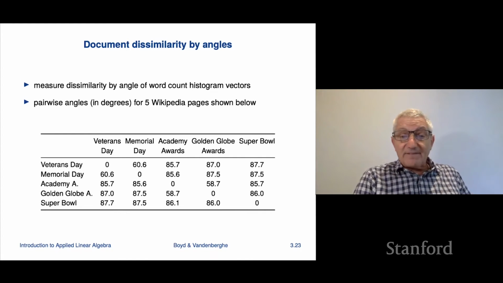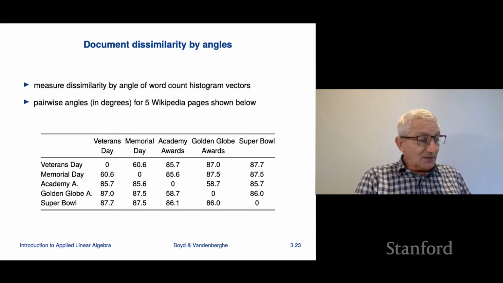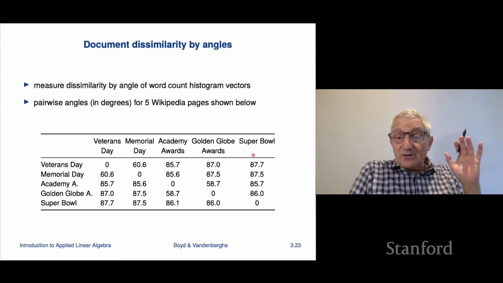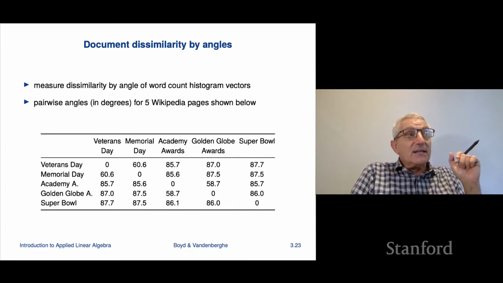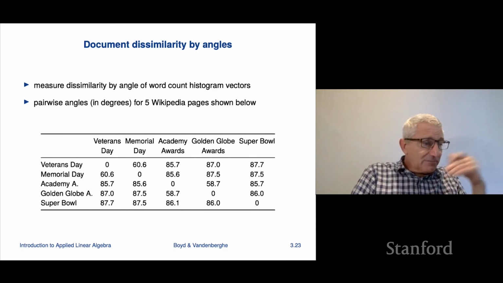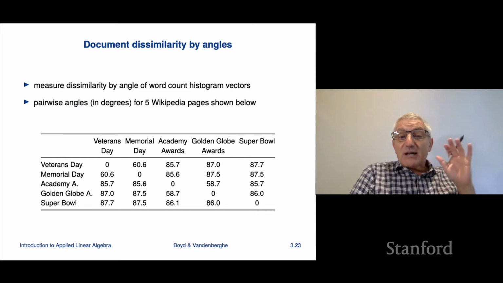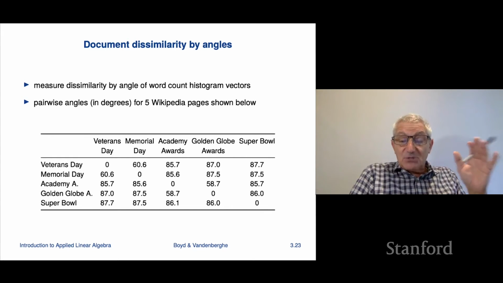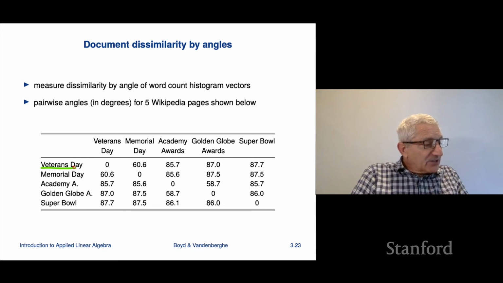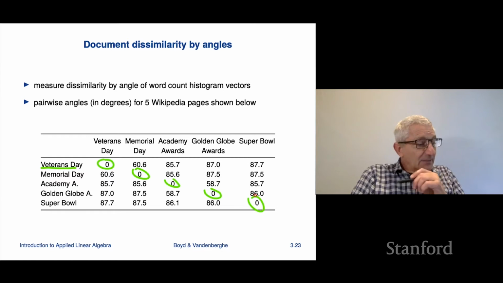We have 5 Wikipedia pages: Veterans Day, Memorial Day, Academy Awards, Golden Globe Awards, Super Bowl. For each of those, we're going to work out a vector, which is the word count vector with a dictionary of around 4,500 words. So we just do that. And then we're going to calculate the angles between pairs of these things. Now, whenever you ask what's the angle between a vector and itself, it's always 0. So the diagonals are all 0 here.